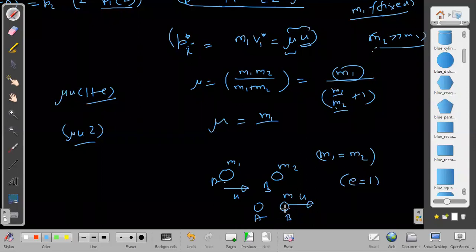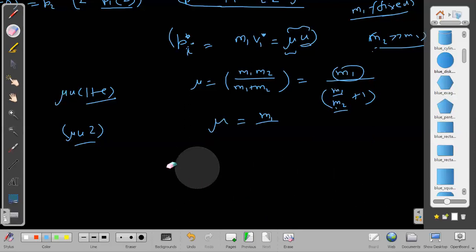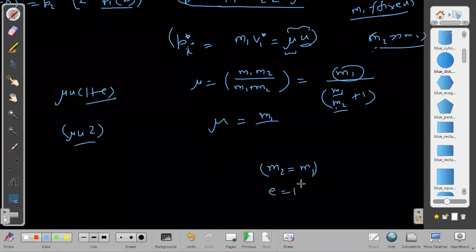The first one goes with velocity u. Then the second one gains the complete kinetic energy of the first one. Exchange of velocity will take place, so the second one will gain the complete energy. That happens when the masses are equal, m2 is equal to m1, and the collision is elastic, e is equal to 1.